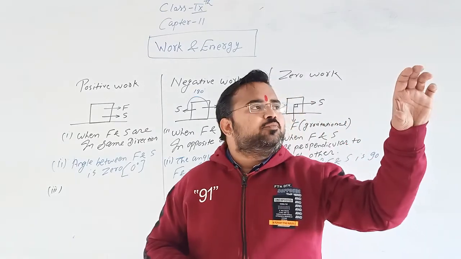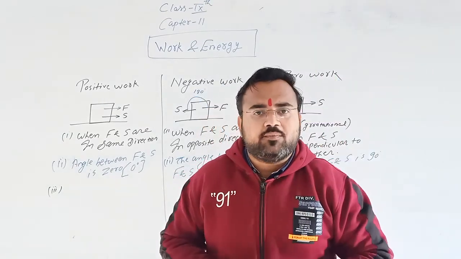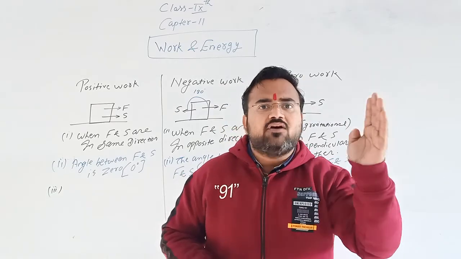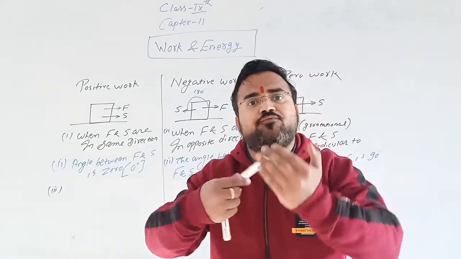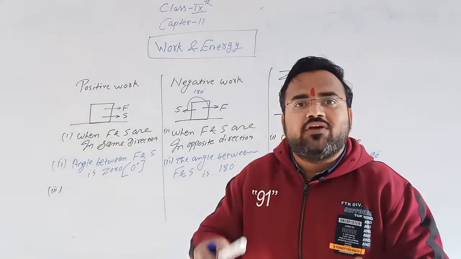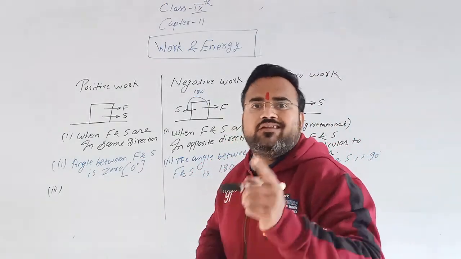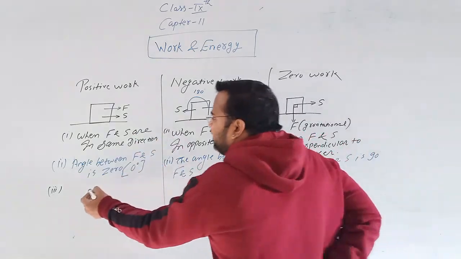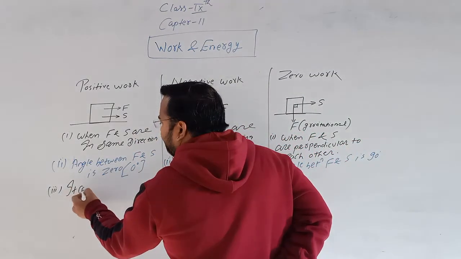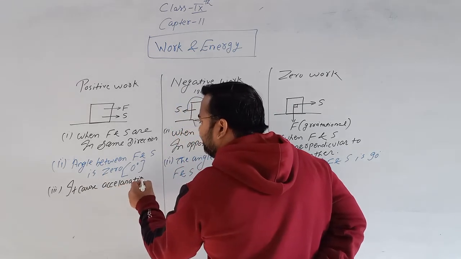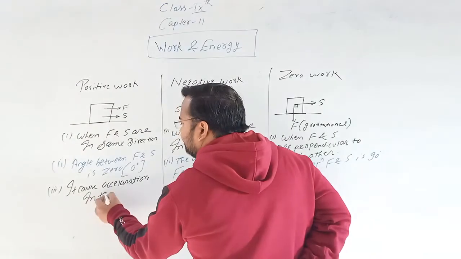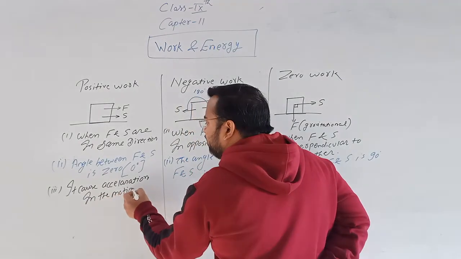For example, if any object is moving with the speed of 10 km/h, and if I apply a force, then its speed increases. That means by the force, the motion of an object increases. Therefore, it is known as acceleration. So positive work causes acceleration in the motion of an object.